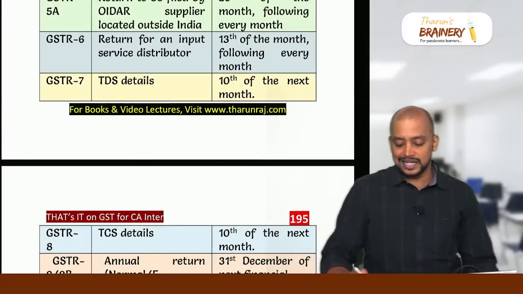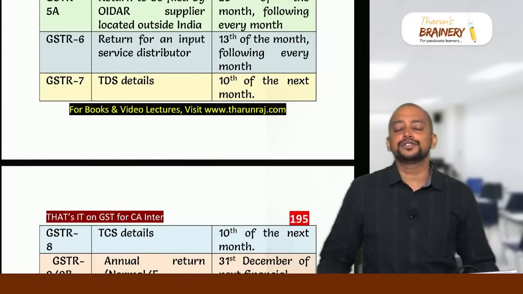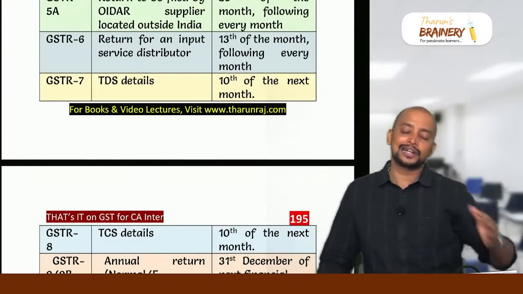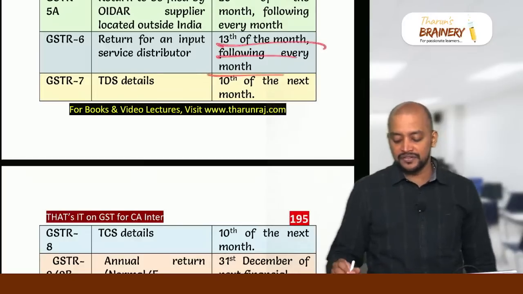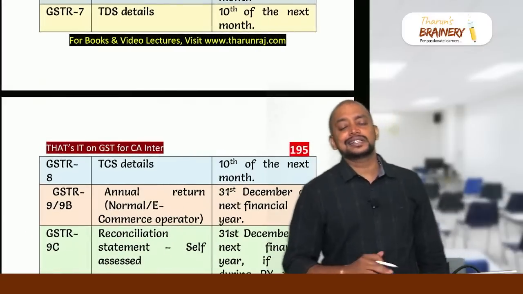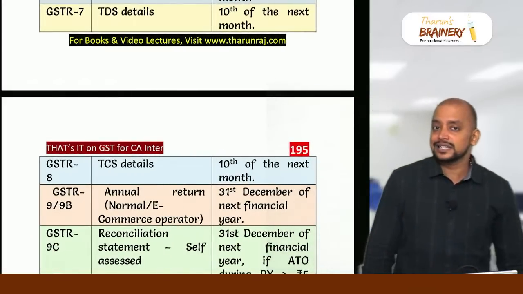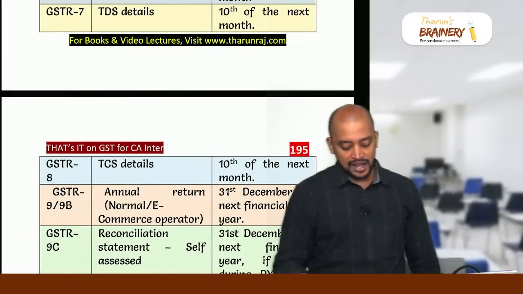GSTR 6 is a return for input service distributor who takes the credit and distributes the credit, that is, by the 13th of the month following every month. TDS and TCS: GSTR 7 is TDS, GSTR 8 is TCS, by the 10th of the month following every month.